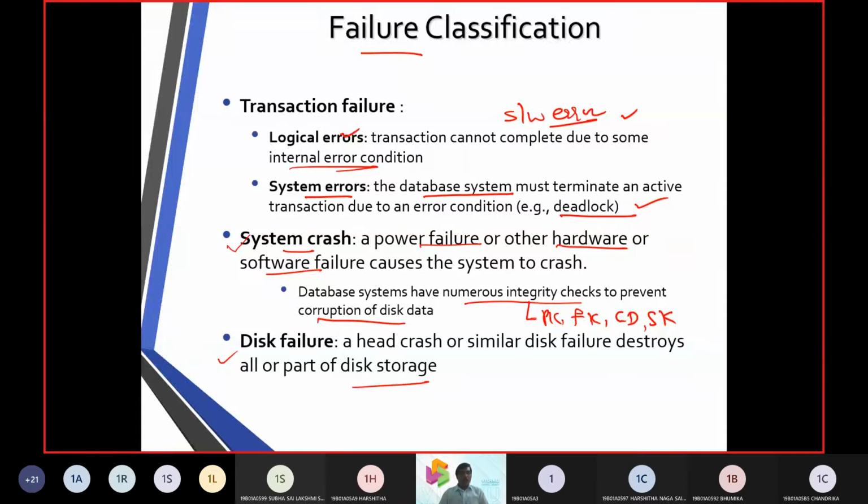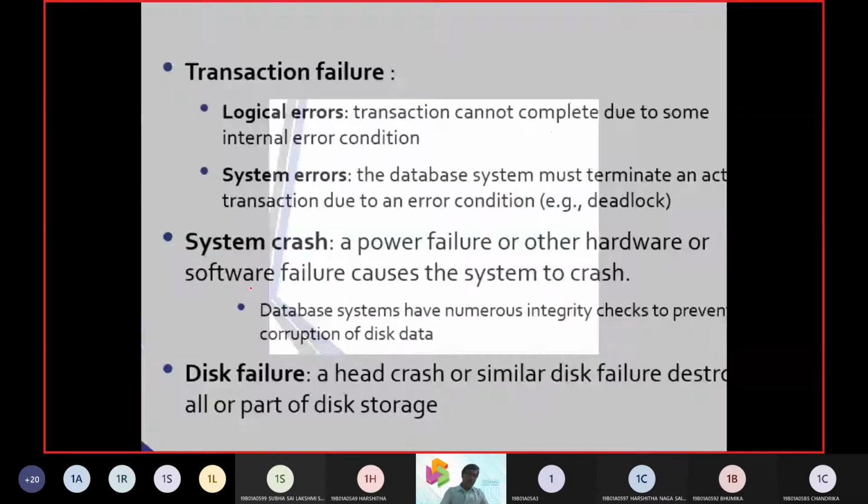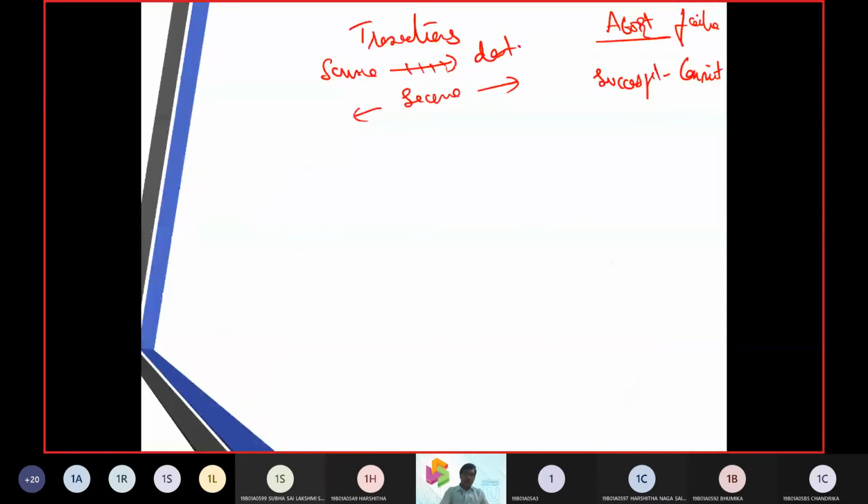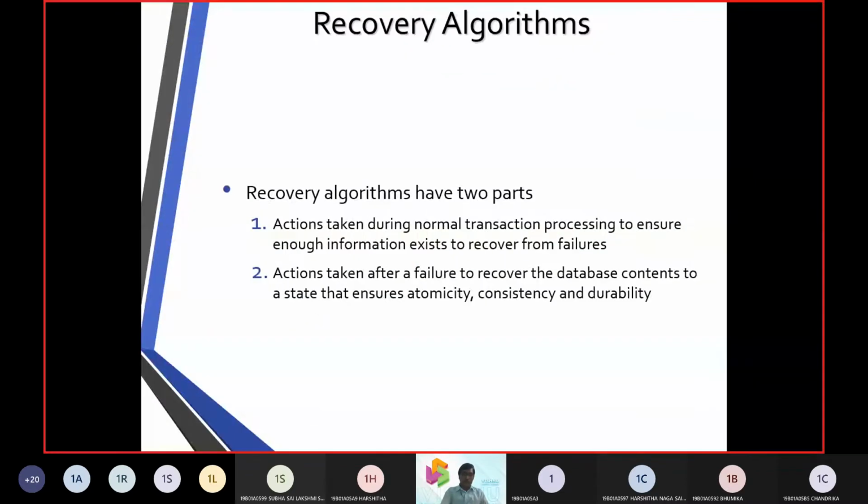So disk failure links up in this scenario. Altogether, transaction failure can be a software error, a system error, a system crash, or a disk failure. Any of them leads towards a failure.